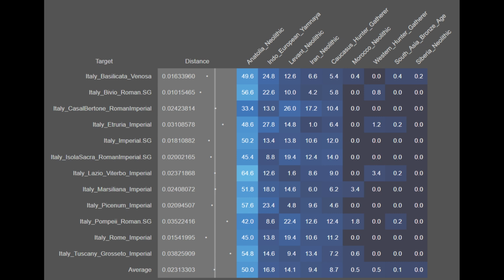What's evident from these results is that there was a major shift towards the Near East during the Imperial Roman period, as you can see that the Near Eastern component is quite significant here. In fact, the average for each of the Near Eastern components amongst these Imperial Romans is actually higher than most present-day Italians. As previously mentioned, this shift was brought about by the immigration of Levantines and other Near Easterners into the Italic heartland during the Imperial Roman period, hinting that there was significant miscegenation during this time frame.